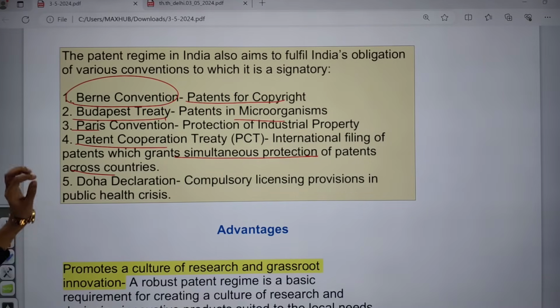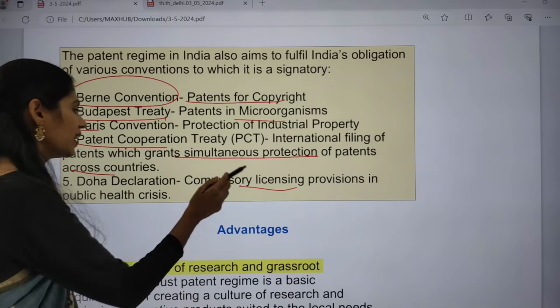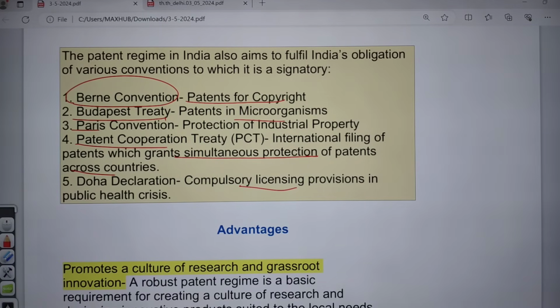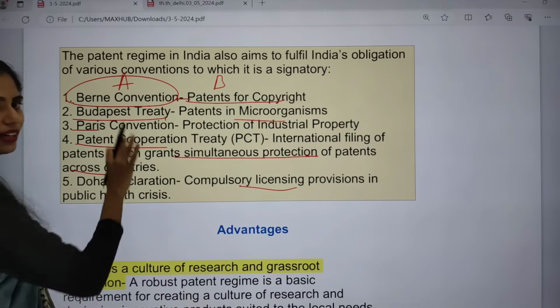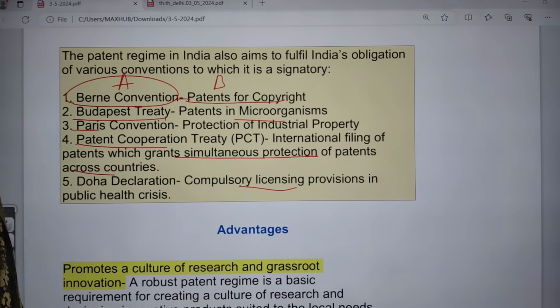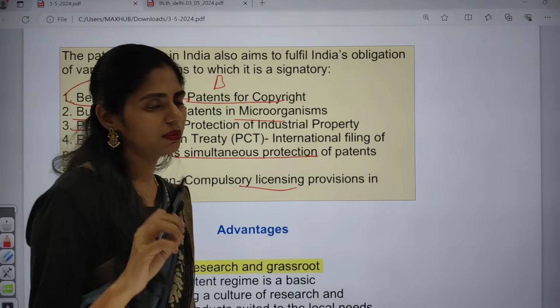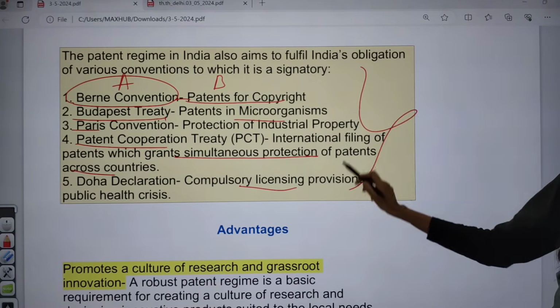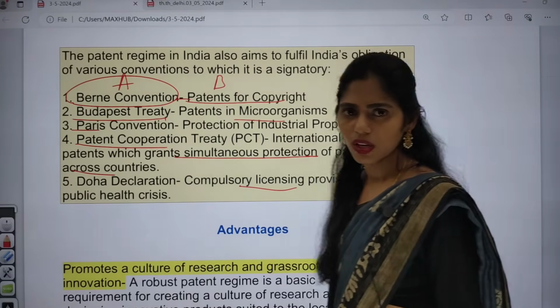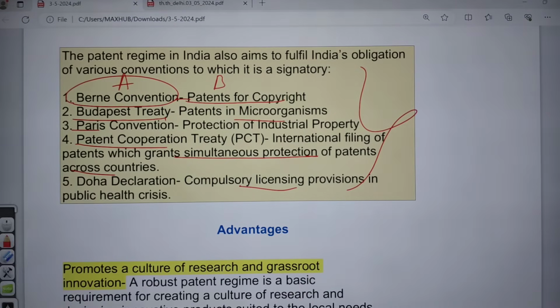And one more important one is the Doha Declaration, which talks about compulsory licensing provisions in public health crises. You can get pairs, and they will ask you to identify the correct pairs; in the options, only one pair is correct, two pairs are correct, three pairs are correct, all are correct, like that. You can get a question from this area, so please take a screenshot now.